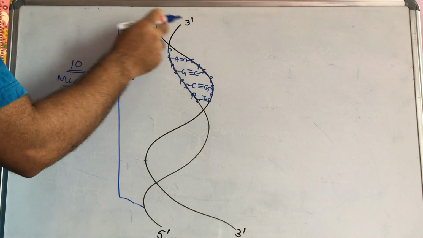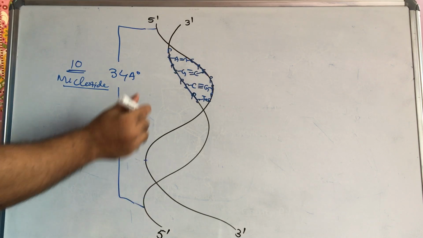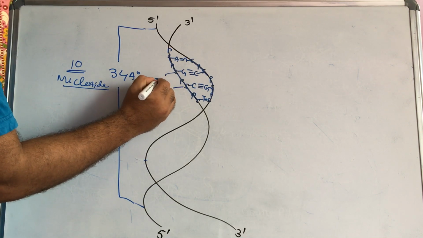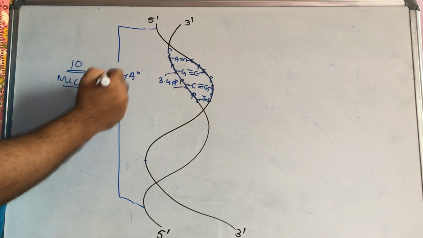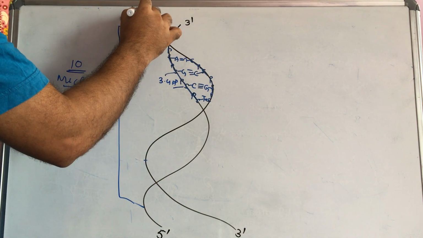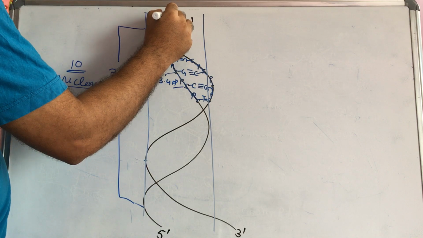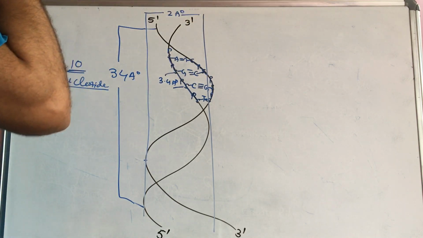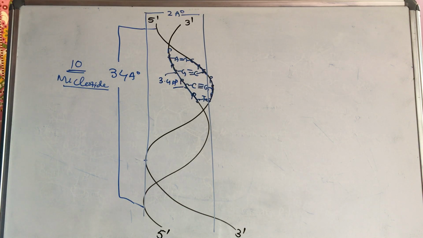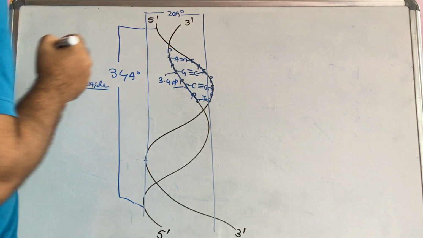How many? Each turn of a chain has 10 nucleotides. Between two nucleotides there is a distance of 3.4 angstrom, and the diameter of this DNA helix structure is nearly 20 angstrom, or 2 nanometer. Okay, so this is very important in competitive exams in biology and also in chemistry. It is 20 angstrom.